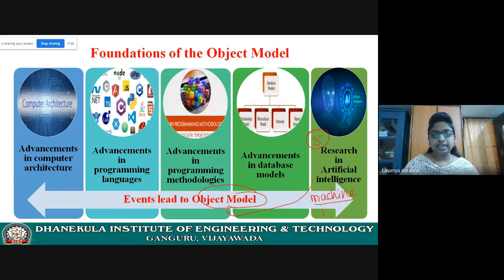Once again, the events that led to the object model: advancements in architecture, programming languages, programming methodologies, database models, and research in artificial intelligence. All these events led to the object model.